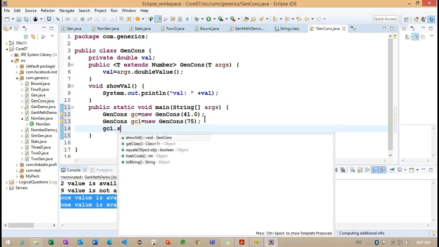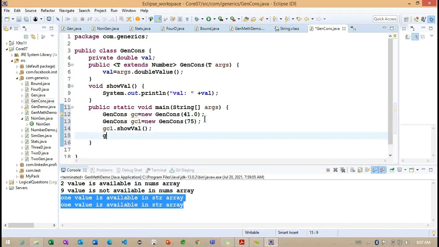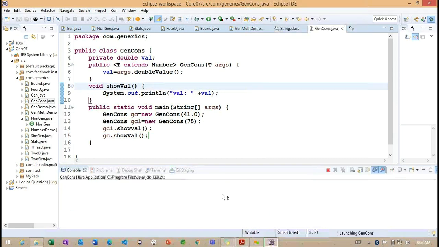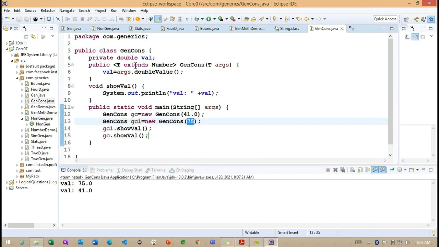So observe: gc1 dot show val, gc dot show val. Run the Java application, and we are getting the values. Even though we created it with an integer, it is converted into a double.